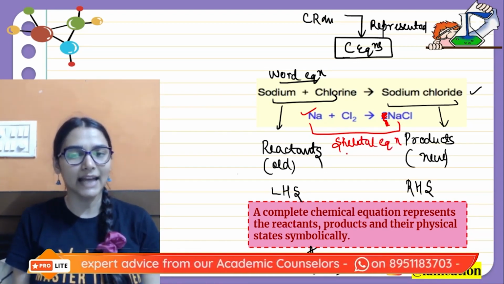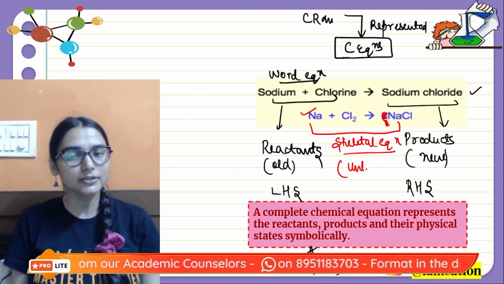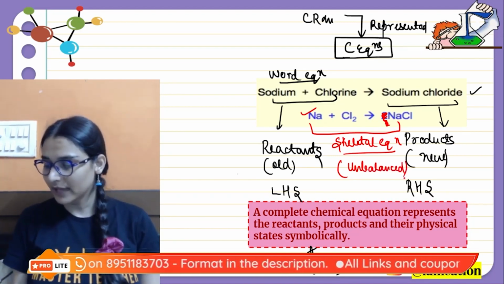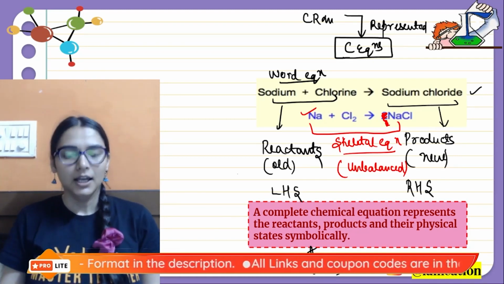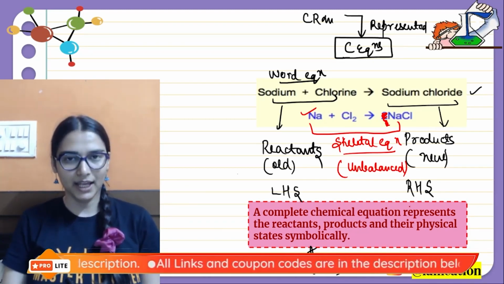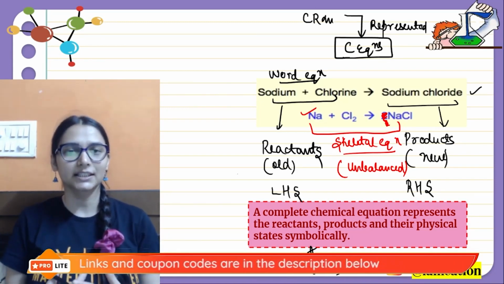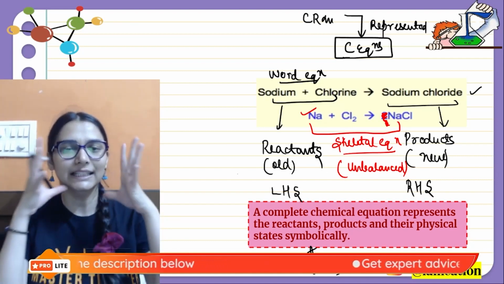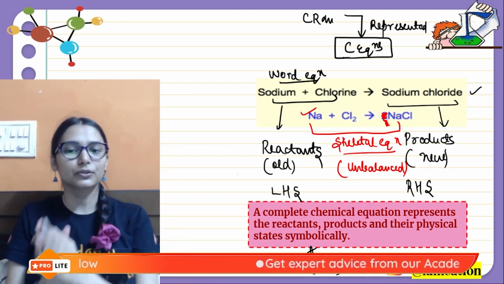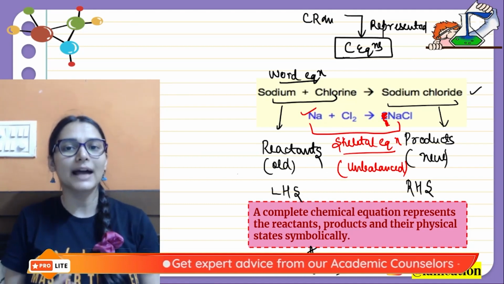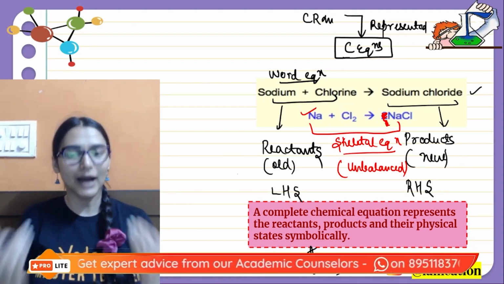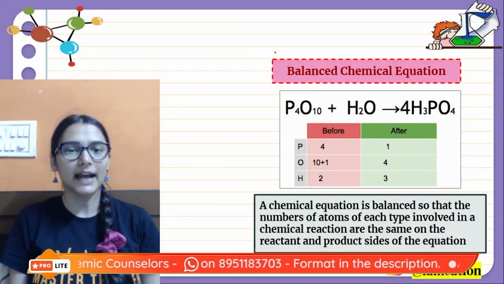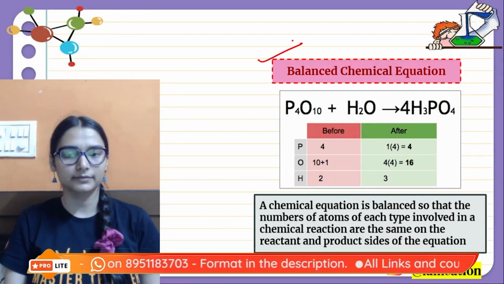Okay, what is that? Skeletal equation. And usually it is not balanced, so it is sort of a rough equation that you are writing. Okay, I am simply taking less of your time. Skeletal equation, so you replace the name with the symbols. Now the skeletal equation is unbalanced most of the time, so we have to balance it also. And we have the third type of equation, that is a balanced chemical equation.